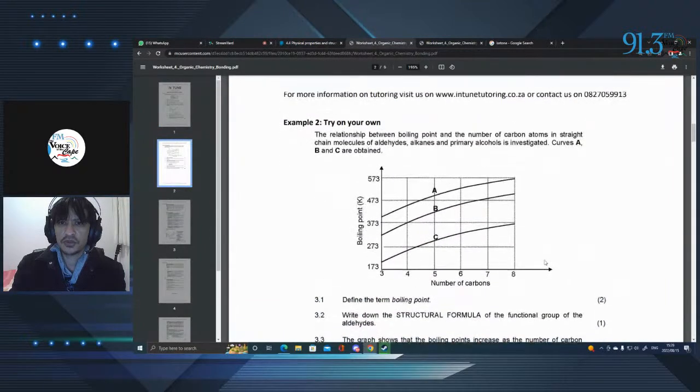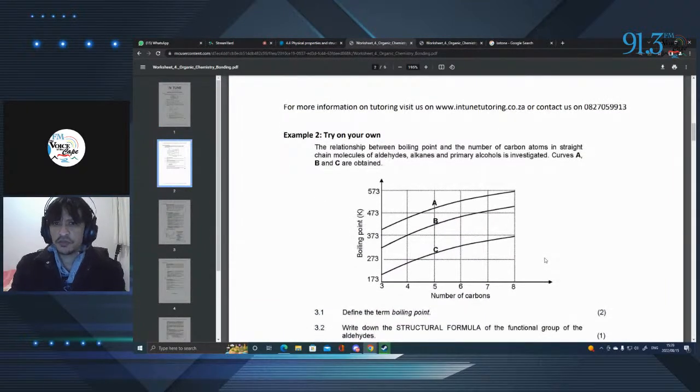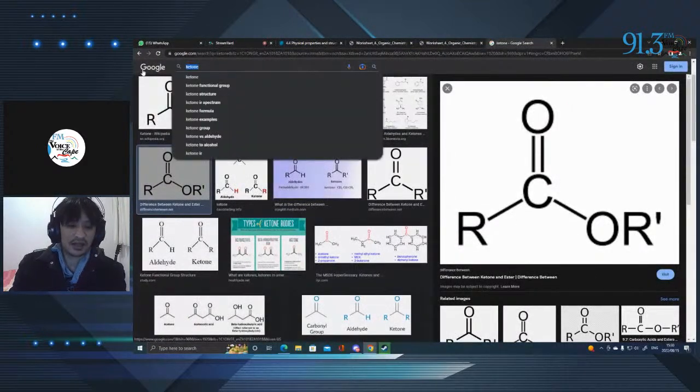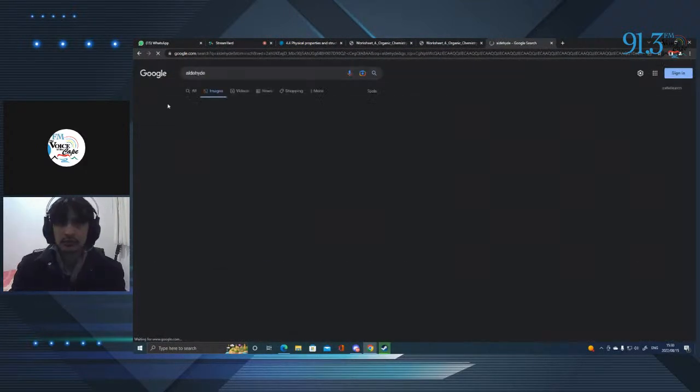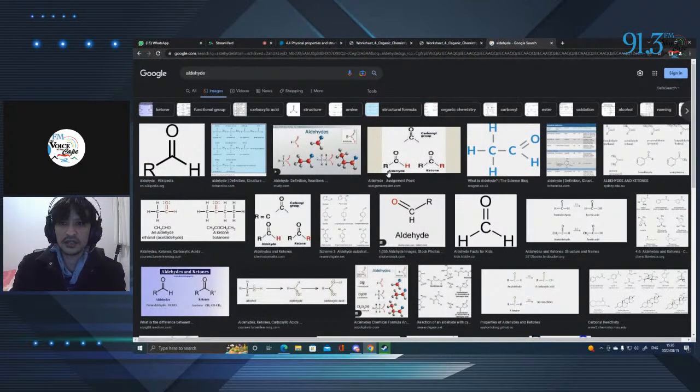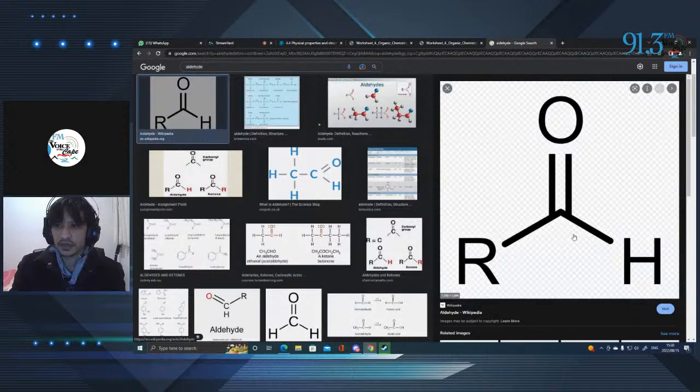Okay, example 2. The relationship between boiling point and the number of carbon atoms in straight chain molecules of aldehydes, alkanes, and primary alcohols. So now we need to try and understand what these functional groups are. This is where understanding your functional groups comes in. So let's look quickly at what an aldehyde is. If you look at an aldehyde, this is it. So we have an alkyl group here, a hydrogen here, and a double-bonded O over here. So this is an aldehyde.